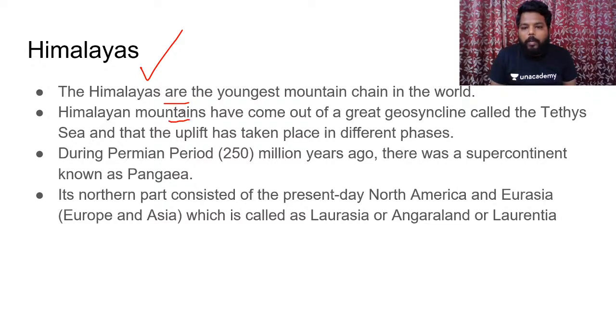Himalayan mountains have come out of a great geosyncline called Tethys, and the uplift has taken place in different phases. That's why we had the formation of three different mountain ranges called Himadri, Himachal, and Shivaliks. We'll be discussing the Himalayas during the marathon sessions of Indian geography. Clear? So if you see, its northern part consisted of present-day North America and Eurasia, which is called Laurasia or Angaraland or Laurentian land.